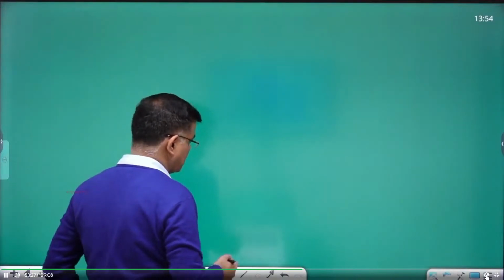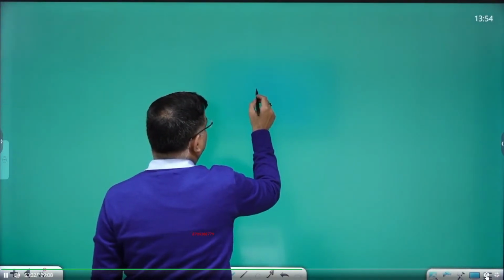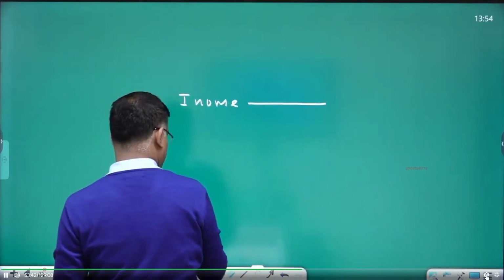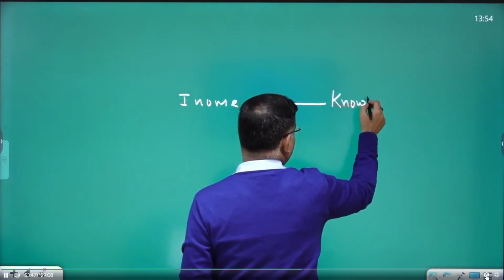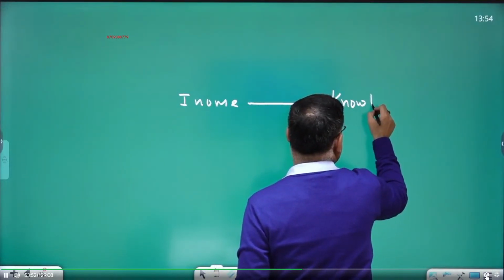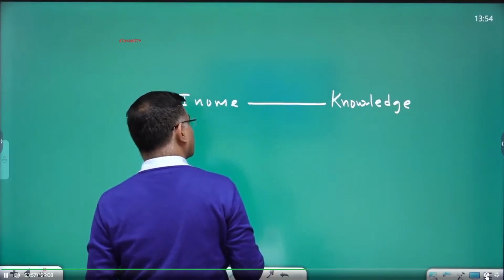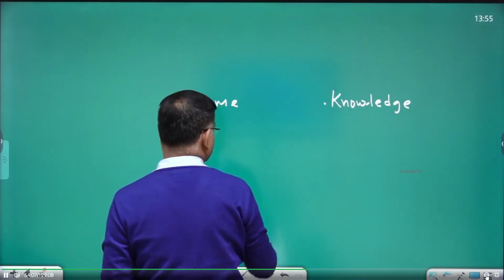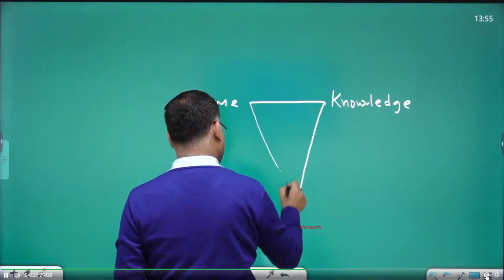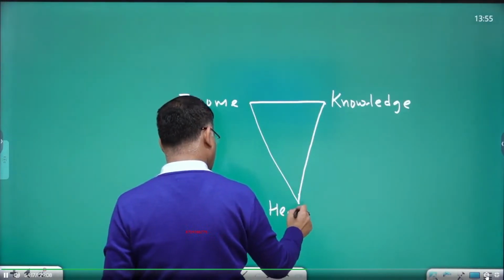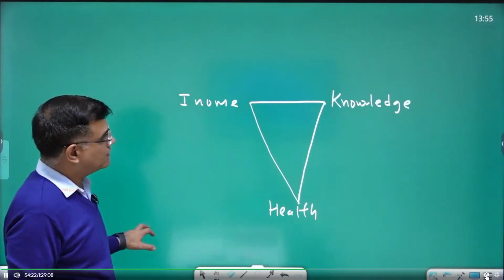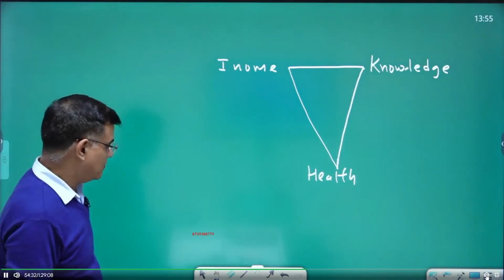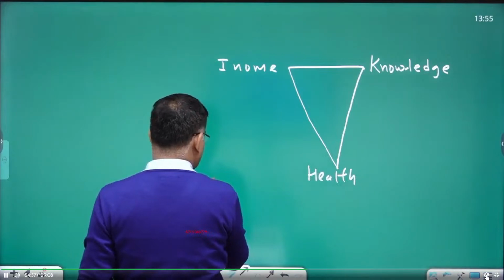In my view, if anybody is to get good health, there is a role of income. There is the role of knowledge about what is to be eaten, what is not to be eaten. Income and knowledge will ensure health. But interestingly, the poor have neither income nor knowledge. But there is a direct way through which they can achieve this goal of health. And that direct way is given by animal husbandry.